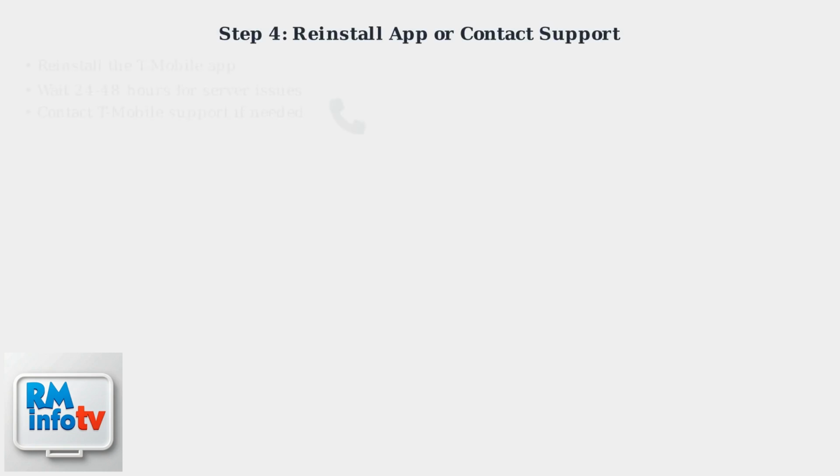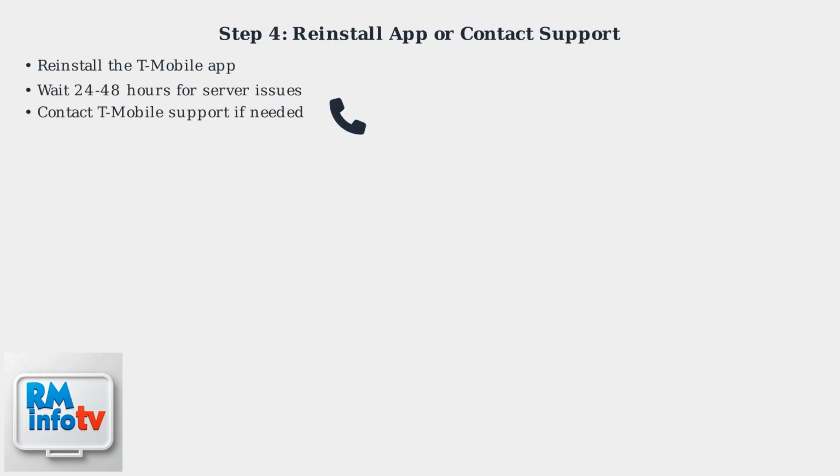If problems continue, reinstall the T-Mobile app or contact support. Be prepared to wait 24 to 48 hours in case of server-side issues. User reports suggest a 70 to 80% success rate by following these sequential fixes.